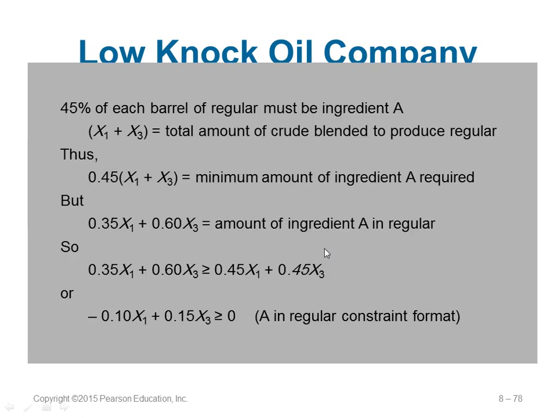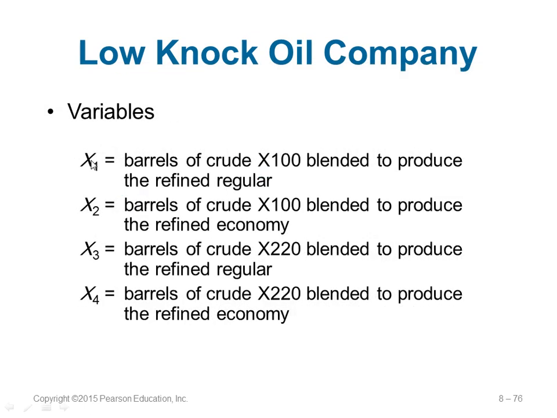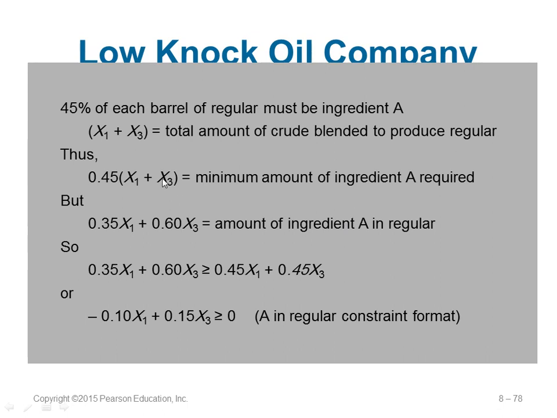So it is greater than or equal to. Then you will see there are some other conditions. 45% of each barrel of regular must be ingredient A. So what is regular made up of? Regular is X1 and X3. So you will put here regular, X1 plus X3, times 0.45, because I said 45% of regular.